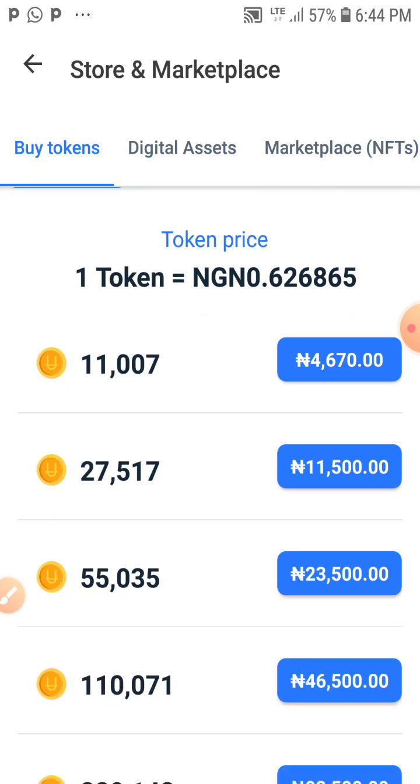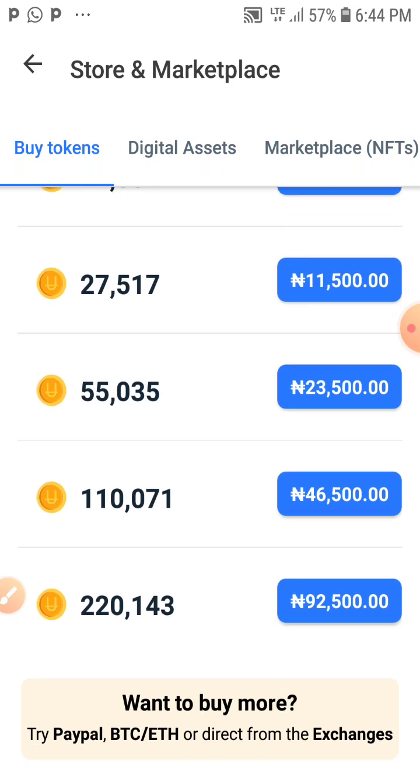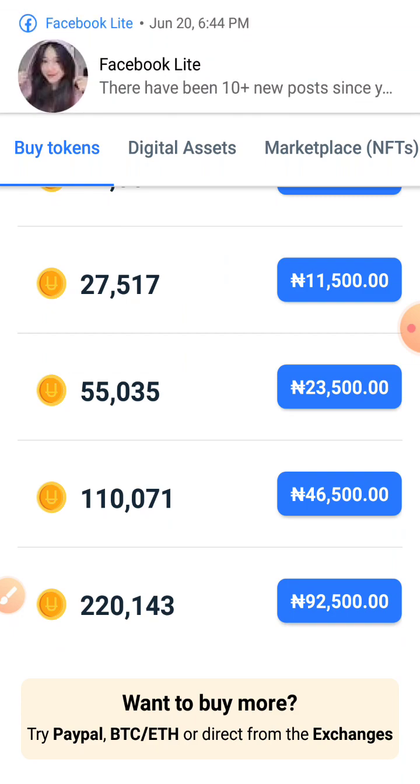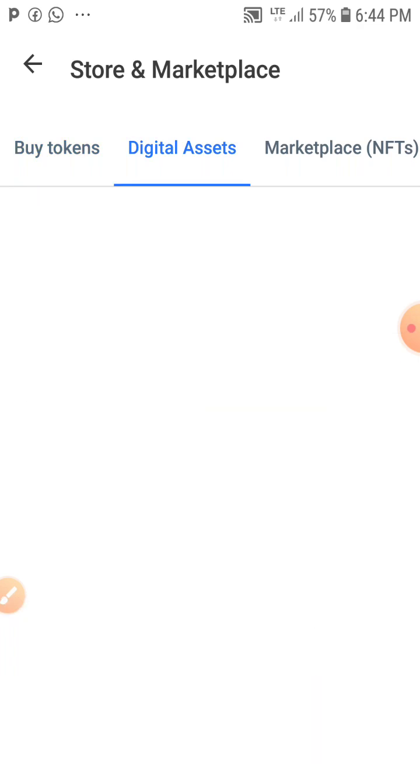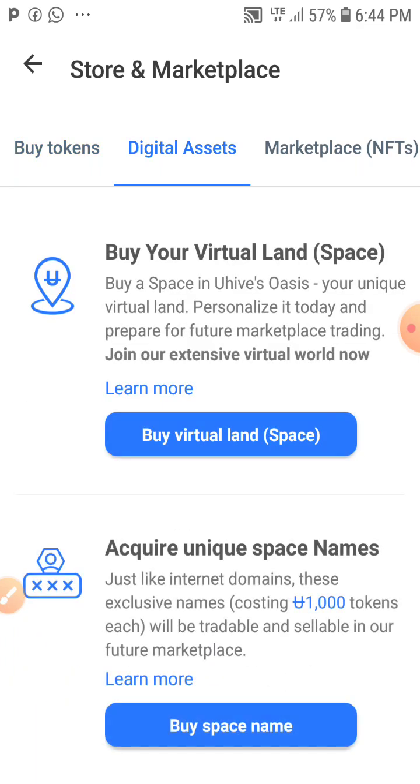So as you can see here, for 11,000 tokens you will be paying 4,670 naira. For 20-something thousand tokens, you'll be paying 11,500. And 92,500 for 220,443 UHIVE tokens. So when you buy this, you'll be earning a lot in UHIVE. It's a digital asset, you can buy virtual land space and so on.